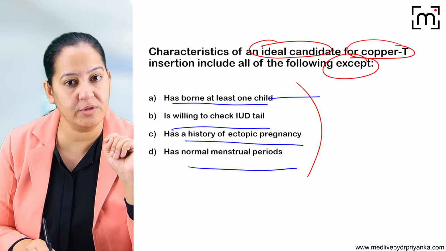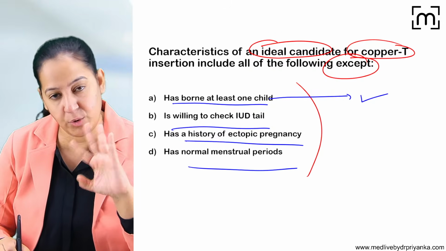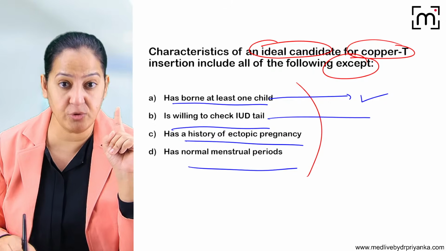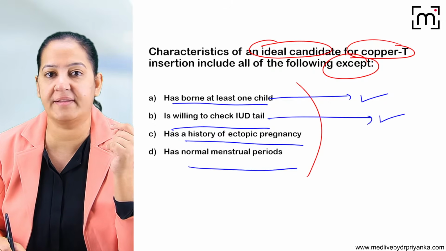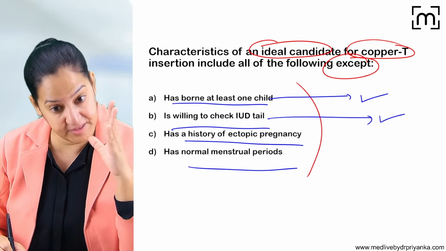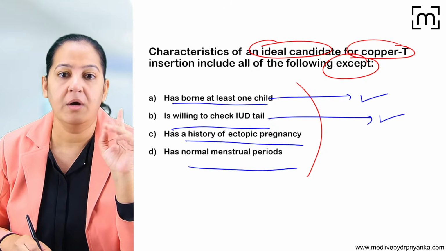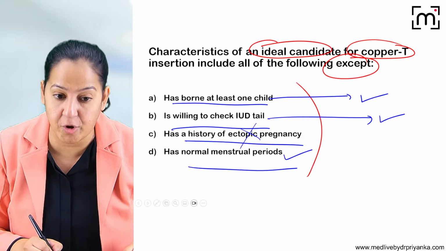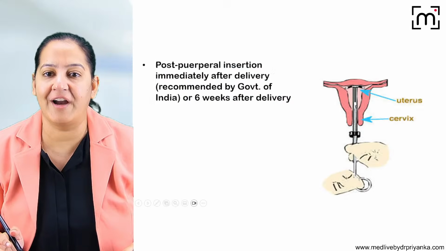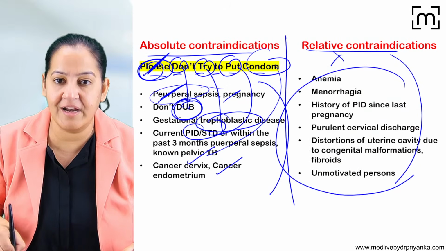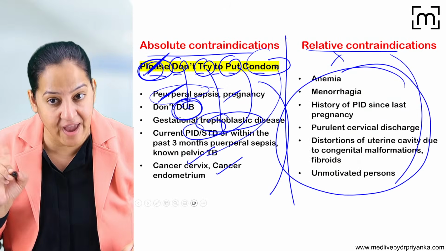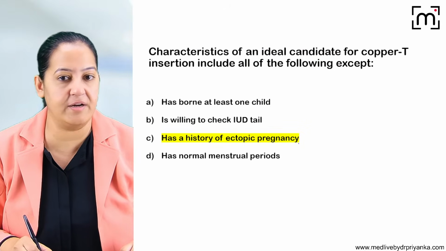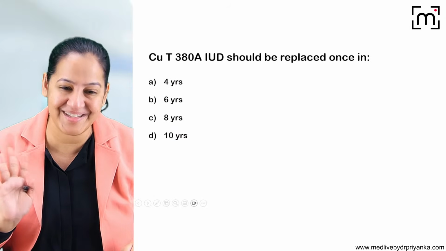I told you the lady should have at least one child, then only you will be able to insert it. In a nullipara, it is contraindicated. Willing to check the tail: if she is not willing to check the tail daily, you cannot insert it, since sometimes it can cause spontaneous expulsion or perforation. And regular menstrual period, this is the criteria. But if she has a history of ectopic pregnancy, it is a relative contraindication. Got it? So history of ectopic pregnancy is a contraindication, it is not an indication.